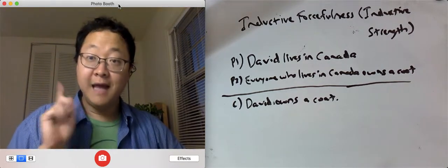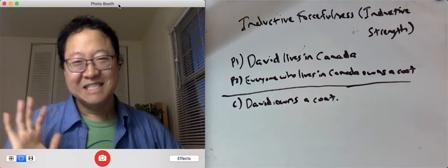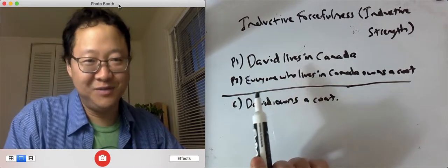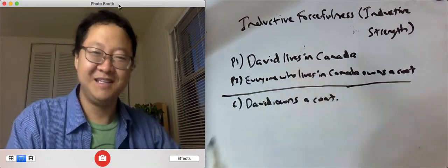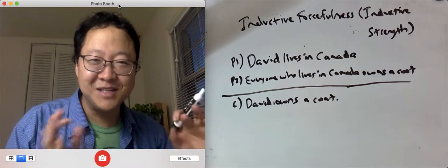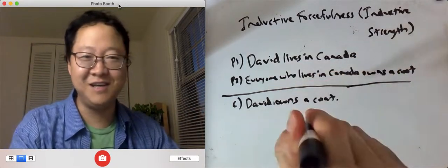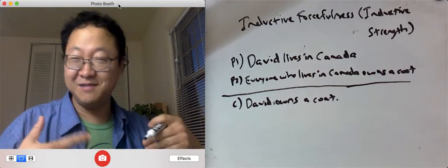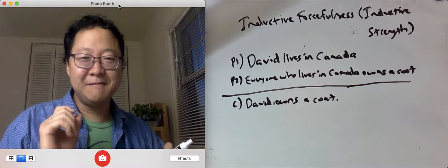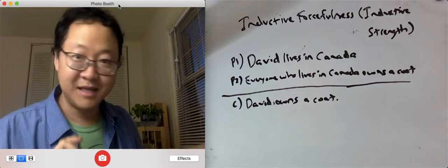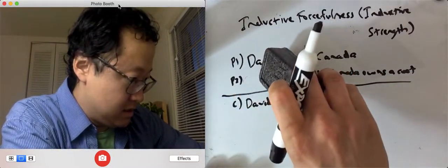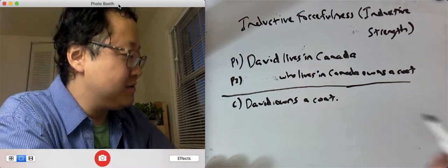Now we've got a valid argument, but the problem is premise 2 is clearly false. We don't have a sound argument. So that's kind of too bad. But I feel like there's something to this inference from David lives in Canada to David owns a coat. It's still a good inference, right? Well, what we need maybe is this premise. Instead of P2, write this. So let's say everyone who lives in Canada owns a coat.